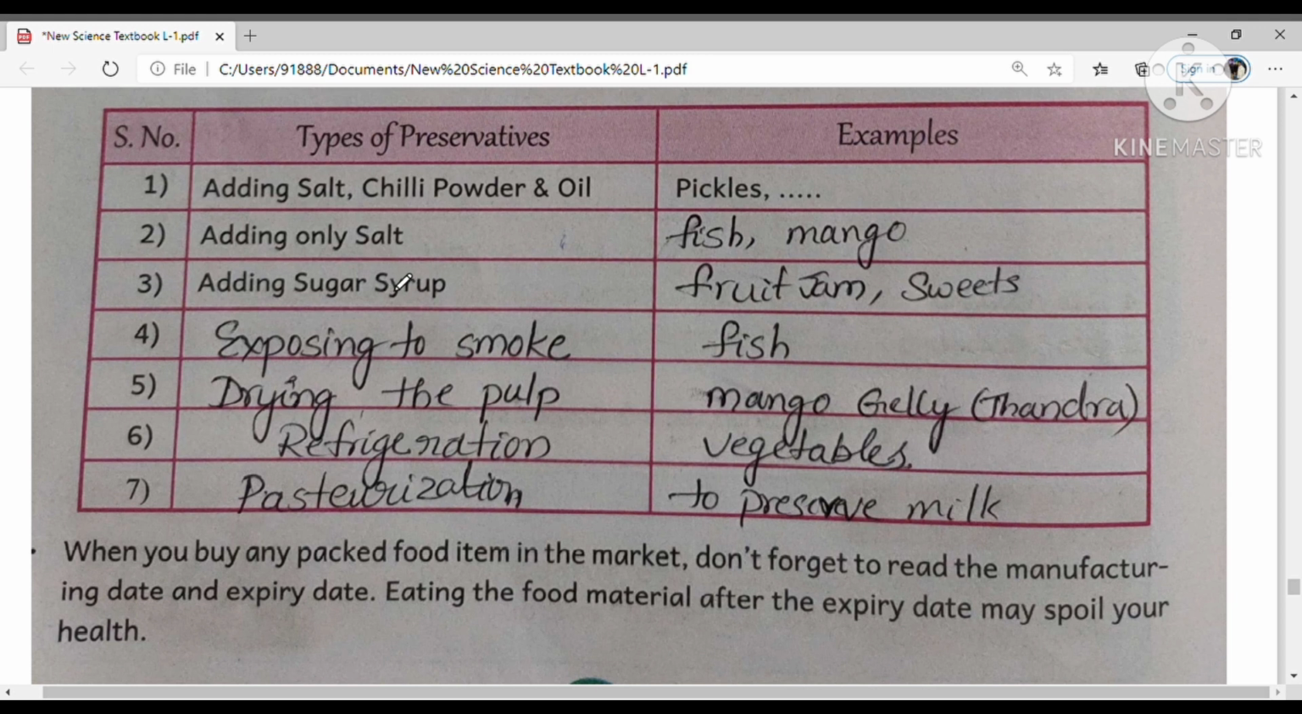Which food items are preserved by adding only salt? Fish or mango? In some agency areas, they add salt to pickles and vegetables and dry them for some time, and whenever they need, they use them in their curries, because agency people are not always coming down, so that's why they preserve.